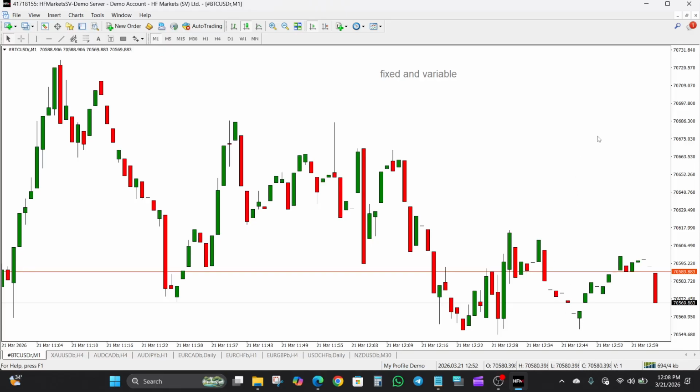So which one is better? It actually depends on your trading style, right? If you are a scalper who enters and exits trades quickly, variable spreads might be better because they are usually tighter during normal conditions. But if you prefer stability and you want to avoid sudden spikes in trading costs, fixed spreads might be more suitable. The key is to understand how spreads affect your entries, especially during volatile periods, right?